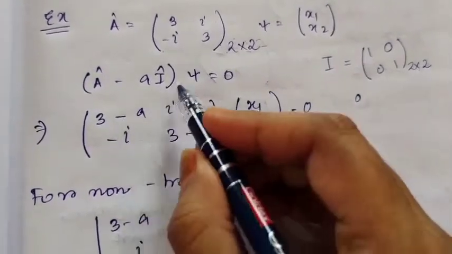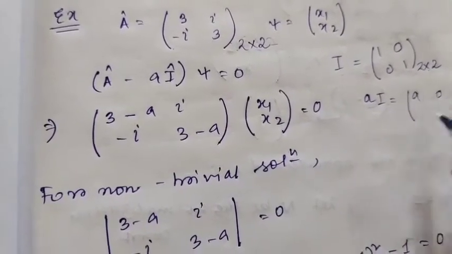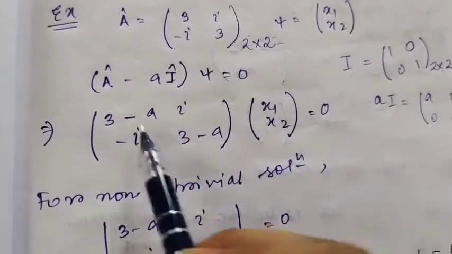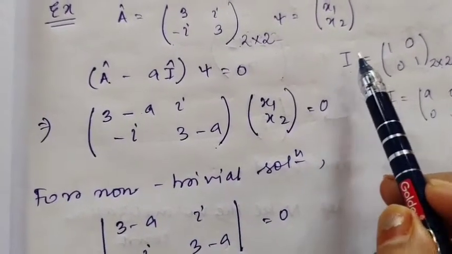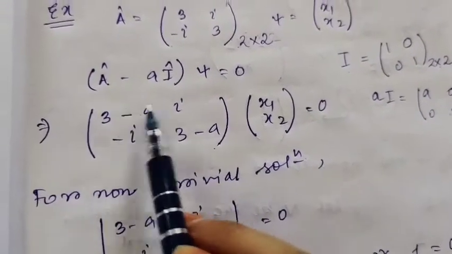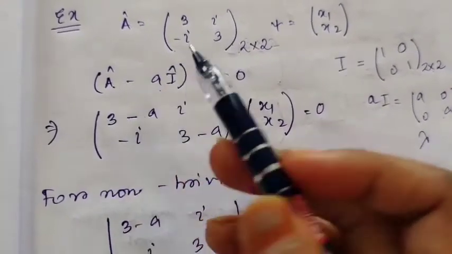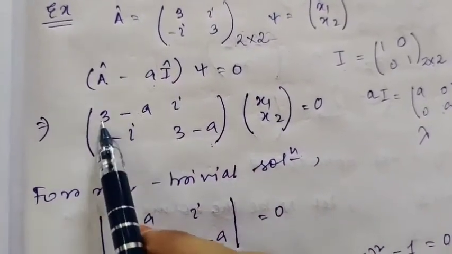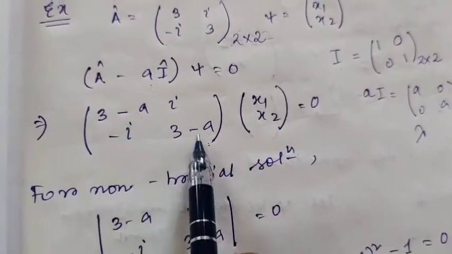Now A minus aI. If you do aI, what will you get? a, 0, 0, a. Now if you subtract this from this, what will you get? Only the diagonal elements will get minus a. You have to practice this again and again. In the exam, you are not going to do it like this. Just remember one thing: the diagonal elements will have minus a. In some books you will get it as lambda also. You can take anything you want. Here a is basically the eigenvalue, a constant. So 3 minus a, the diagonal elements will be the same. Only the diagonal elements get minus a.